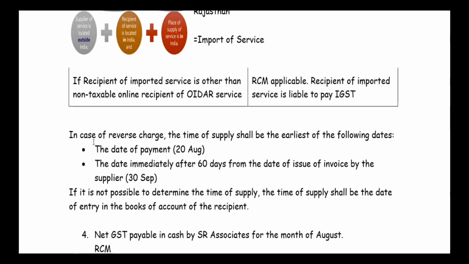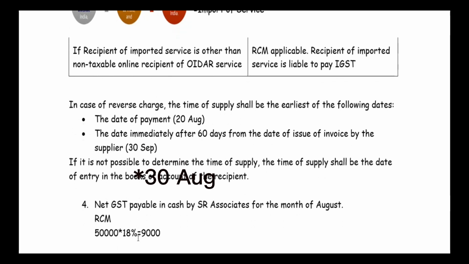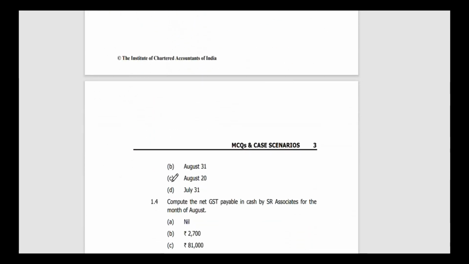In the case of reverse charge, the time of supply shall be the earliest of the following, that is date of payment, here it is 20th August, and the date immediately after 60 days from the date of issue of invoice, that is 60 days from when? 1st July, right? So that will come to 30th September. So here we can say the earliest is 20th August. So the answer is 20th August. Okay.